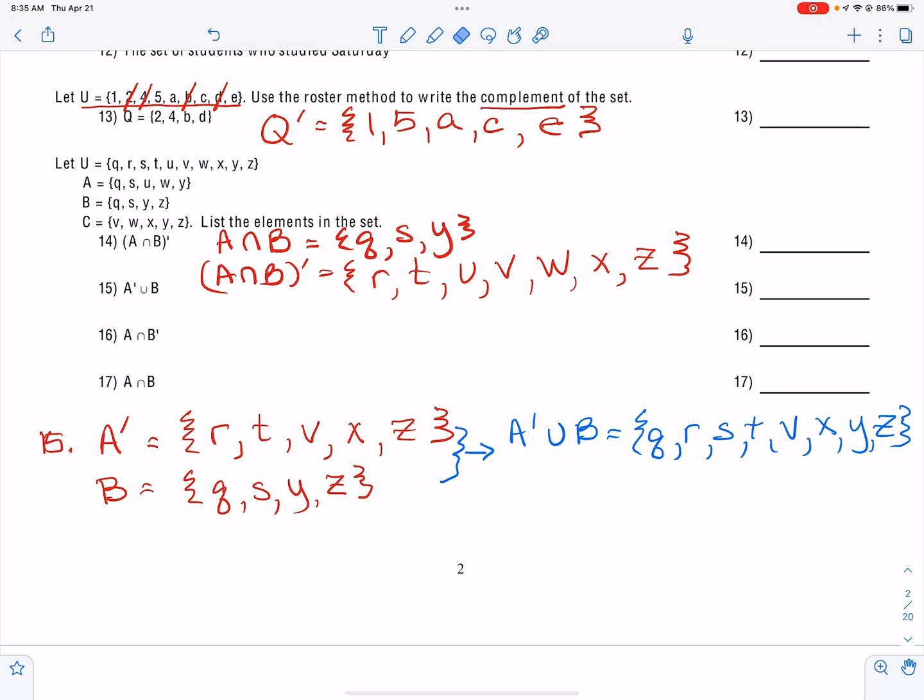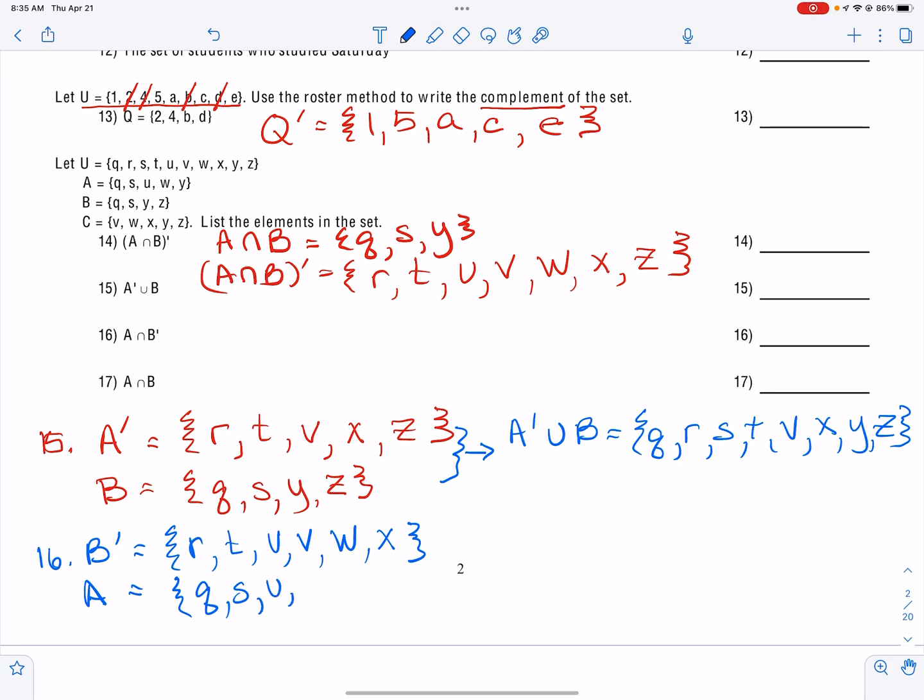I have to find the complement of B first. So anything in the universe that's not in B would include R, T, U, V, W, and X, okay? And then I want to put that intersection with A.